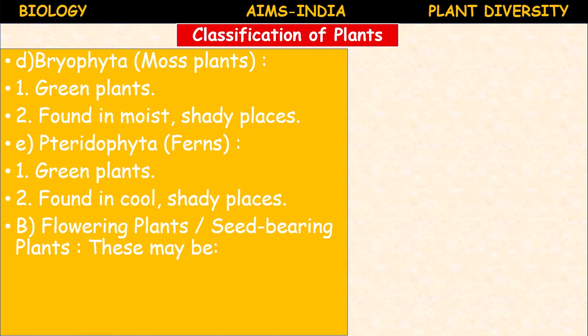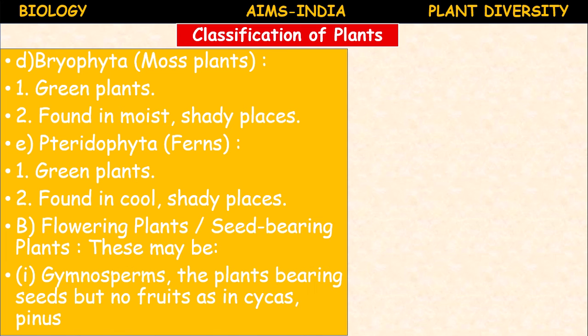Now come to flowering plants. Flowering plants are also called seed bearing plants. They may be divided into two categories, gymnosperms and angiosperms. Gymnosperms include the plants bearing seeds without fruits, no fruits. Examples for gymnosperms: Cycas, Pinus. They are conifers, and they possess naked seeds.